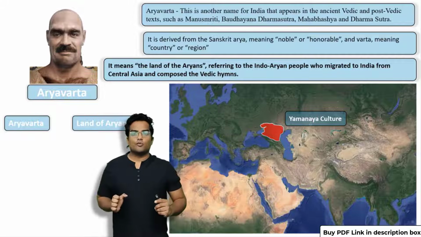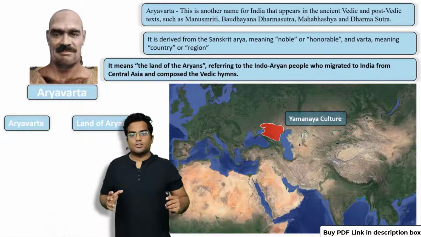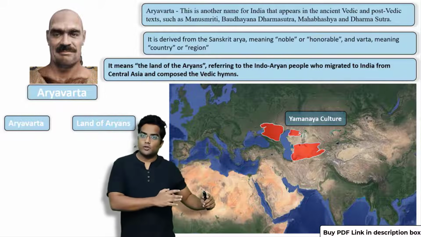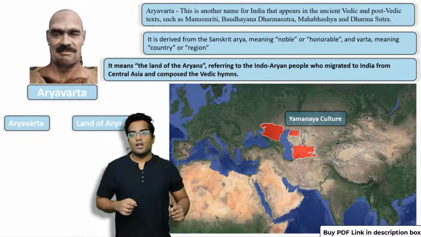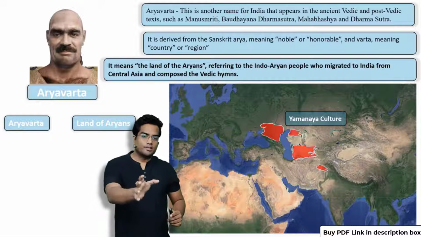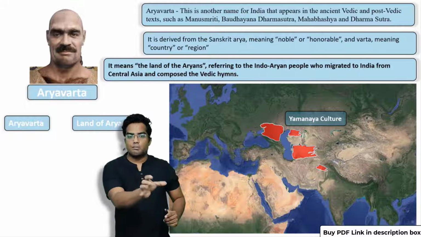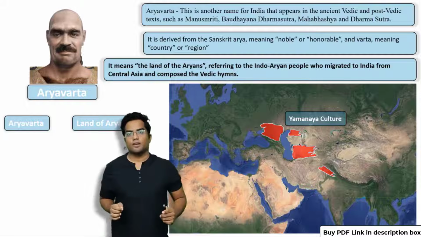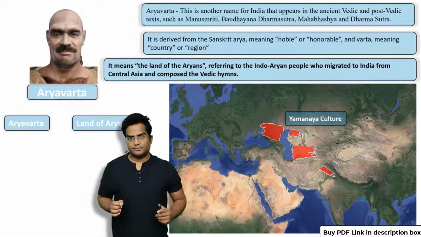Now you're already familiar with the Rigvedic Aryans, who came from the Yamnaya culture, which was located near the Caspian Sea. Later they migrated to parts of Central Asia, and slowly they moved to parts of India. As you can see, you have the Yamnaya culture in red. Later they moved to parts of Central Asia, and now they have reached Pakistan, and later they conquered parts of India. So this land is known as the land of Aryans, right?